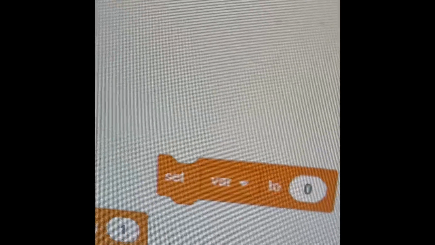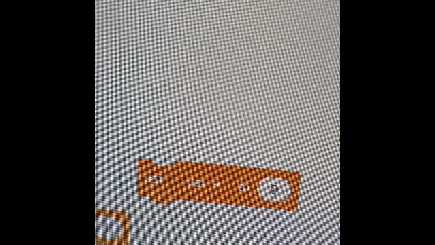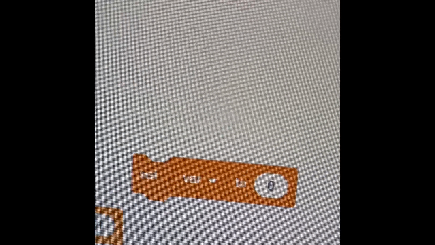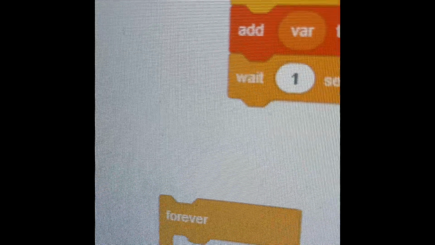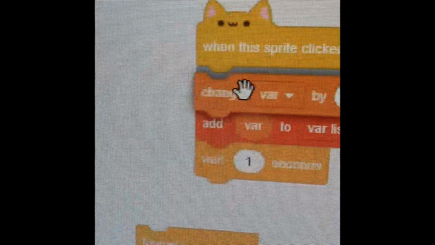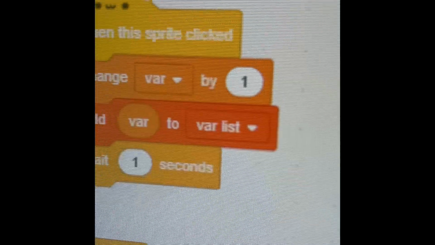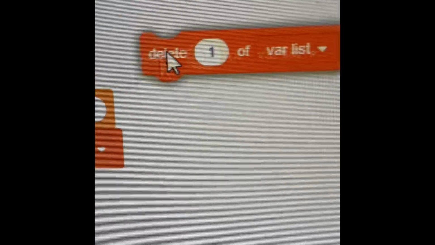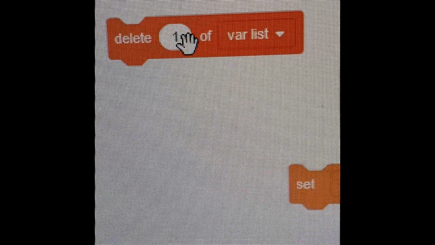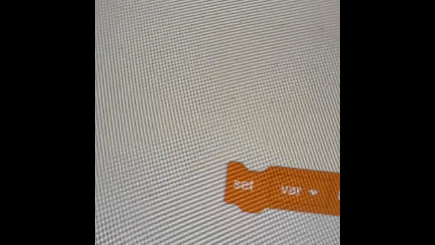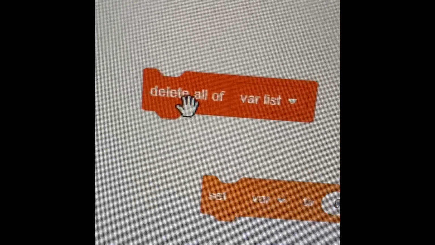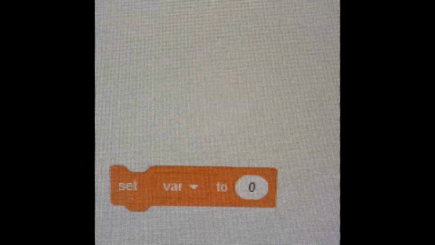Or when this sprite clicked, add variable to variable list. And it also will change variable by 1. So then also there is this, which adds it. We already did that. Delete. Delete number 1 of variable list means that it will delete the first thing. Delete all of variable list means it will delete it all.